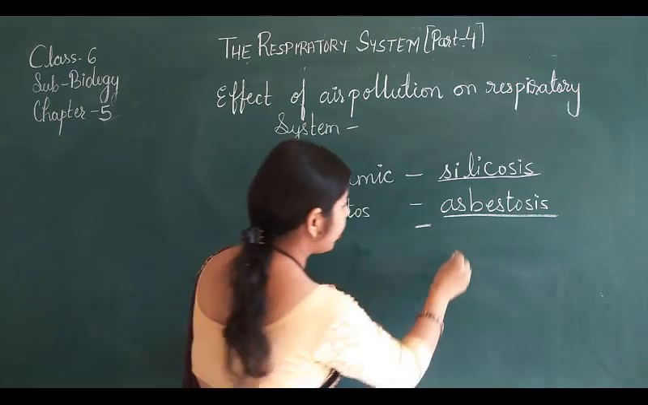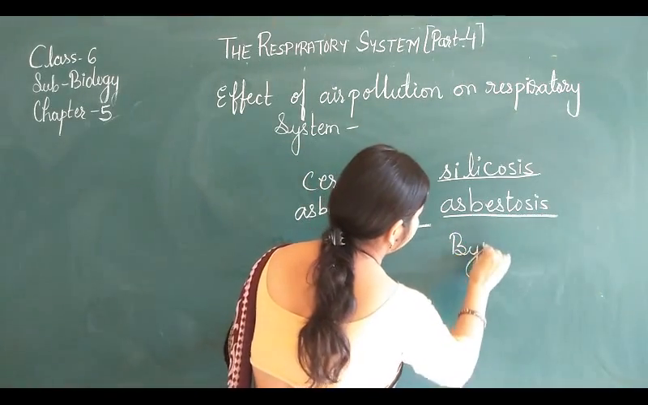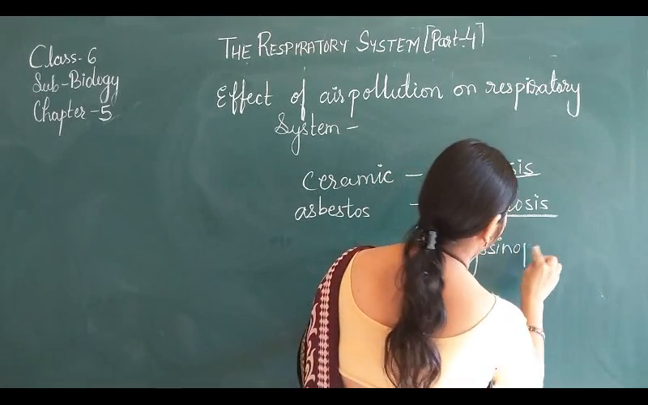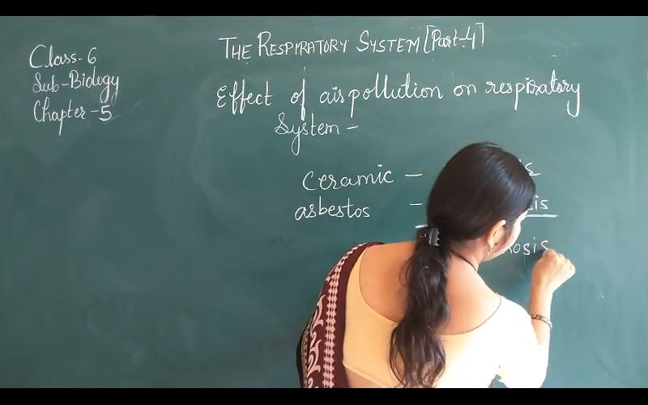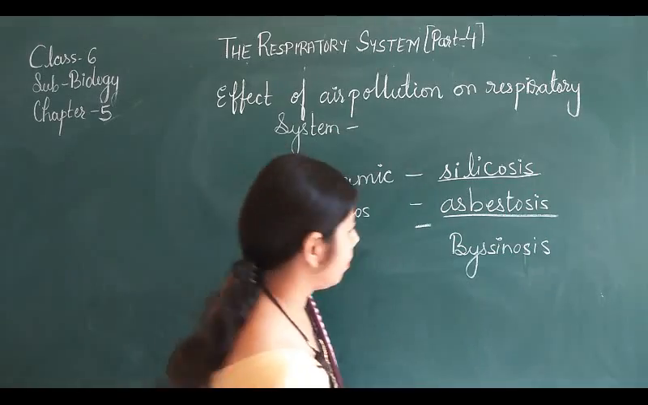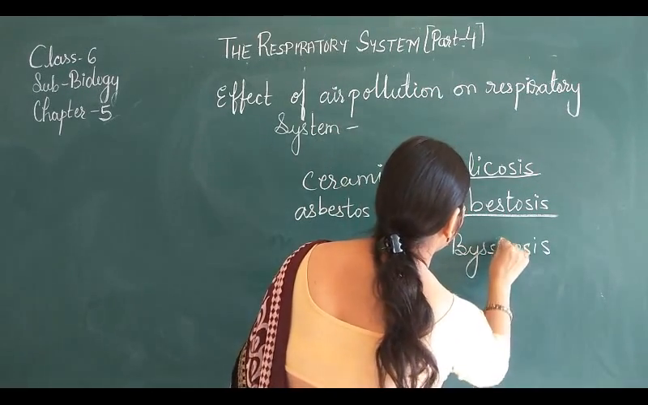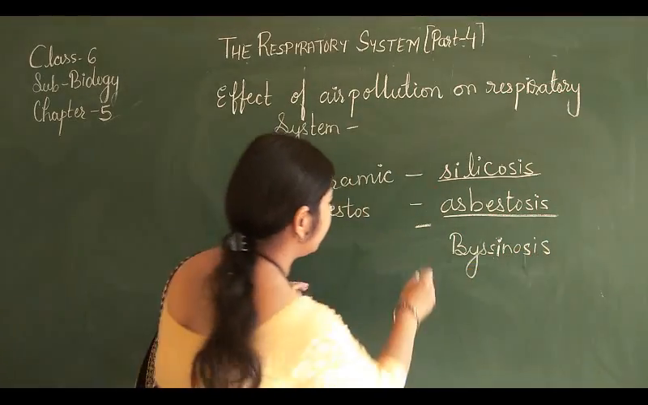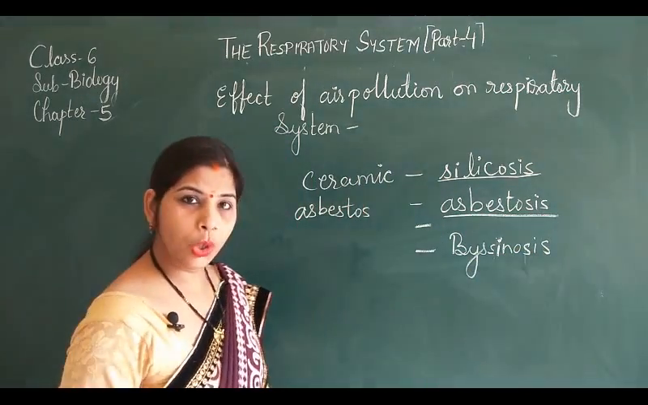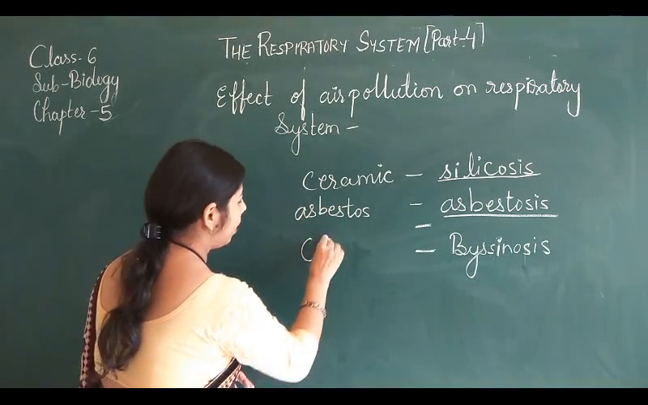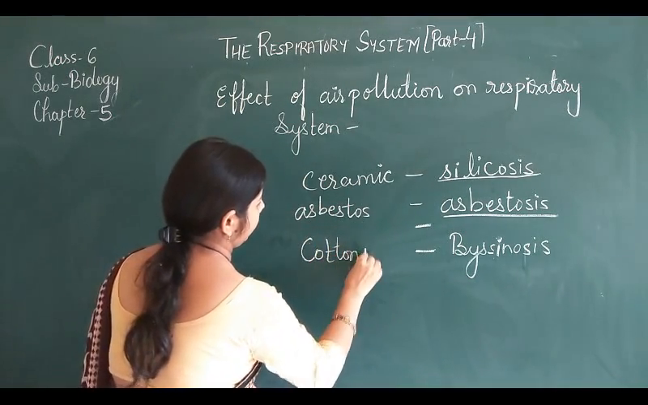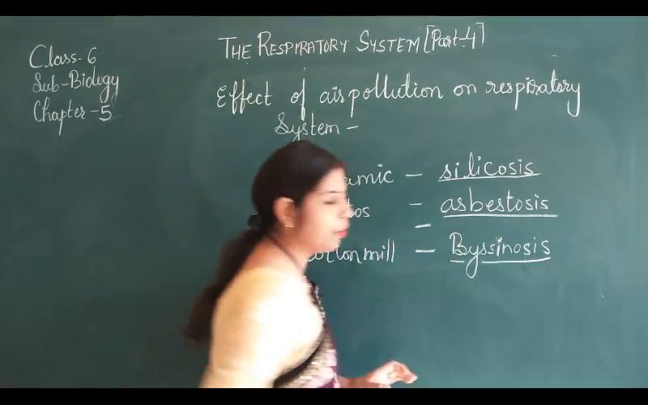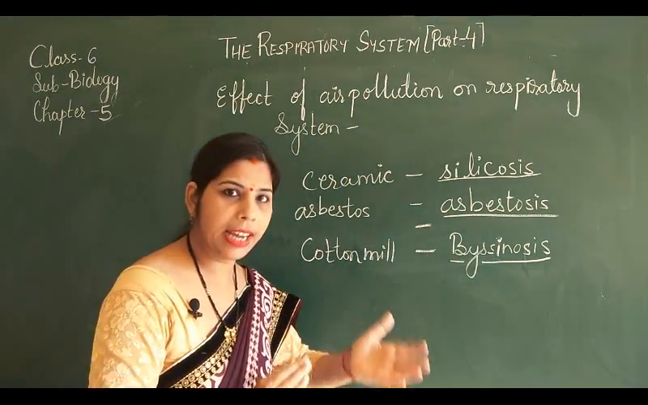One more common disease is there whose name is byssinosis, and this disease occurs in persons who work in a cotton mill. That means these are some specific diseases which are related to a particular work area.